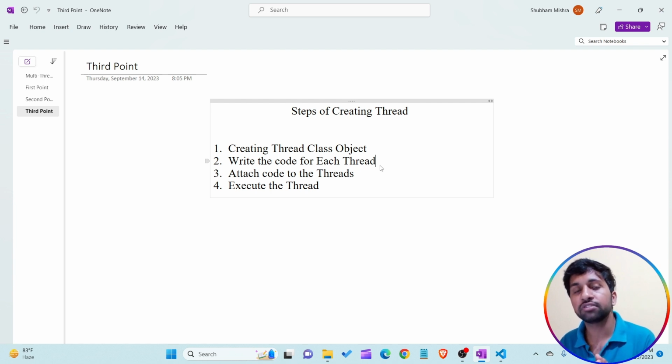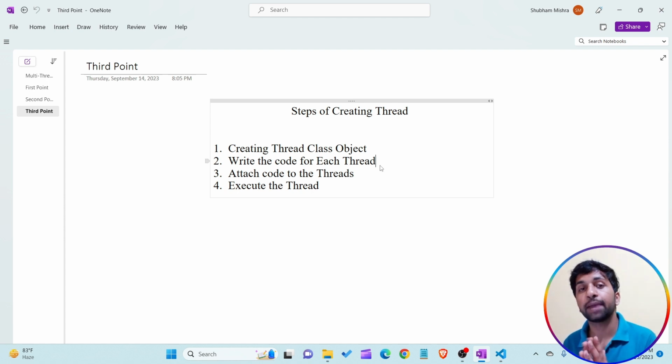So the first step is we have to create the object of a thread class. Thread class is a predefined class, and by using the thread class we are able to create the thread in our program. For example, in my example, I want to create threads t1, t2, t3, let's assume.